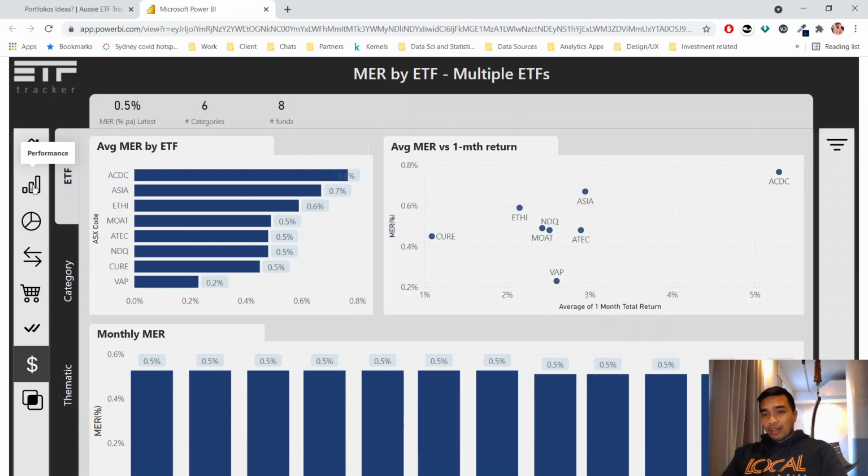And I do look at that every now and then to see what kind of ETFs I should be getting into and out of. But if you've got ETFs that you're interested in and you want us to do a review of those, then all you got to do is come to the ETF tracker webpage, go to the forums, and just put in whether it's in feature request or in the general ideas area. We'll definitely take a look at those.